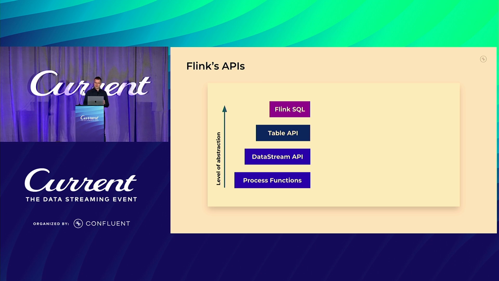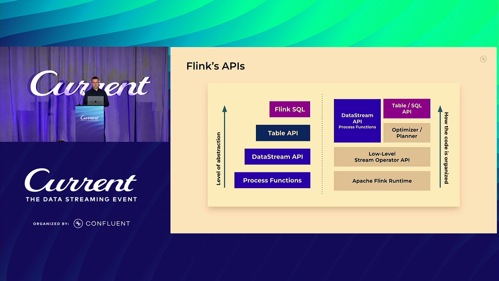Internally, however, these APIs are not built on top of one another. So internally, it looks something like this. There's an even lower level stream processor, a stream operator API, that each of the other APIs can use, leverage, and optimize upon to have access to low-level primitives.